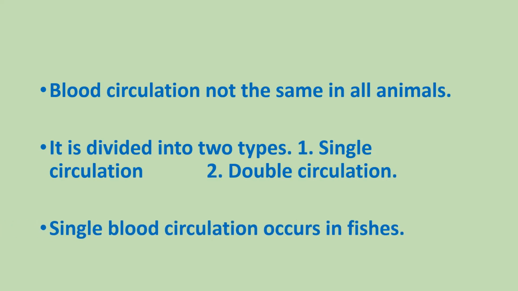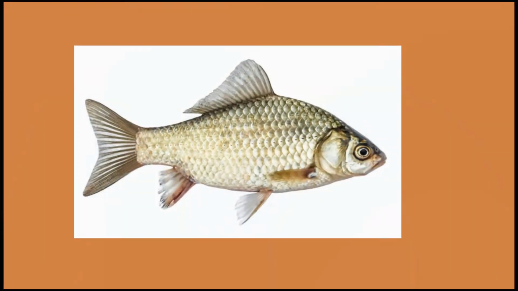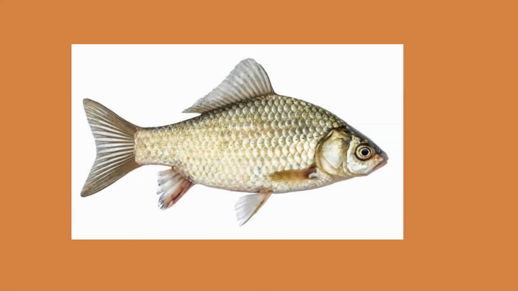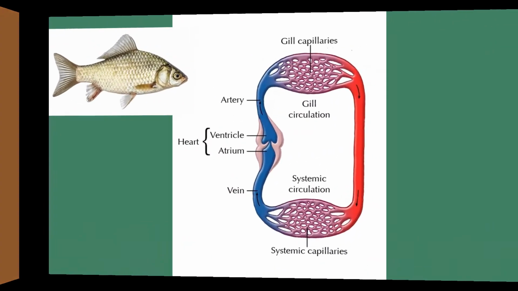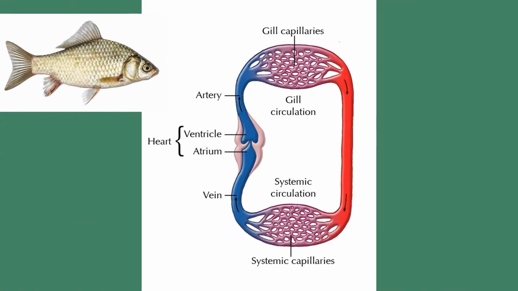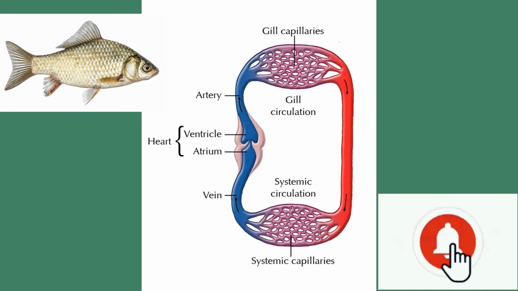Single blood circulation occurs in fishes. In fishes, they have a two-chambered heart: one atrium and one ventricle. Deoxygenated blood collected from the body parts reaches the auricle, and from there reaches the ventricle. From the ventricle, it is supplied to the gills.